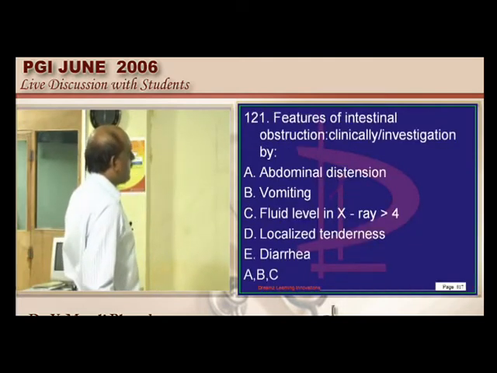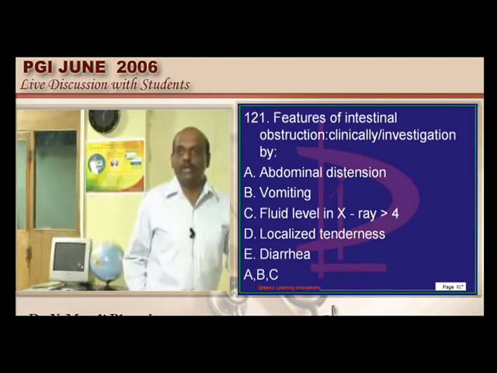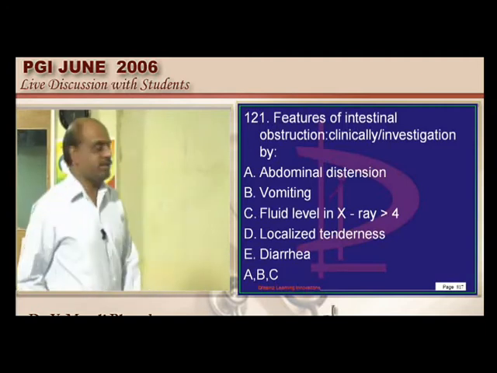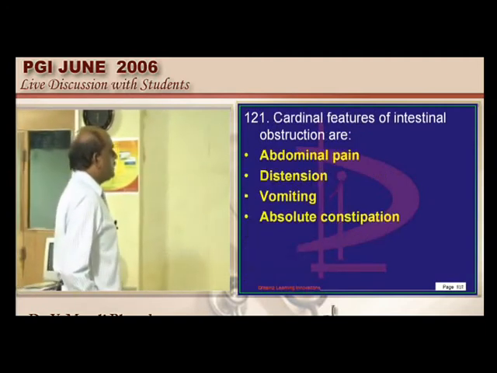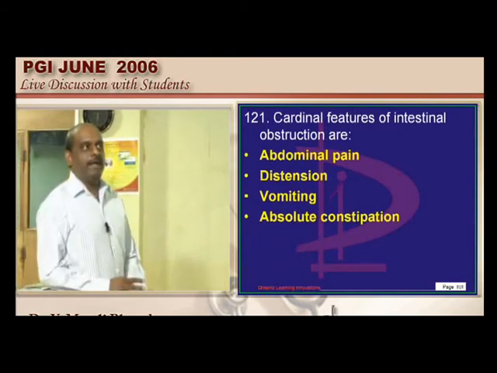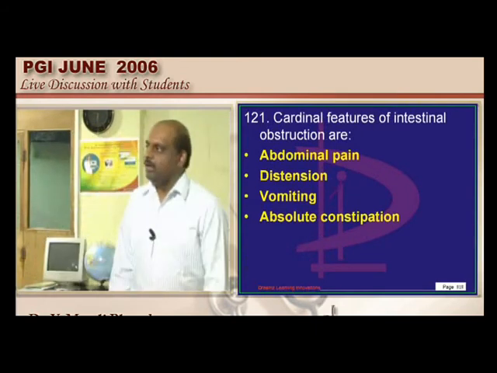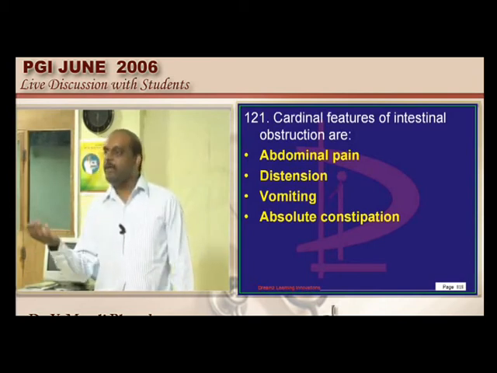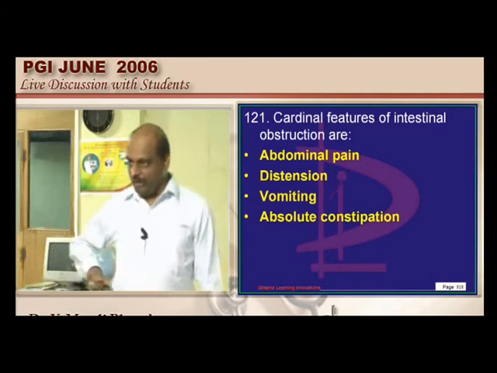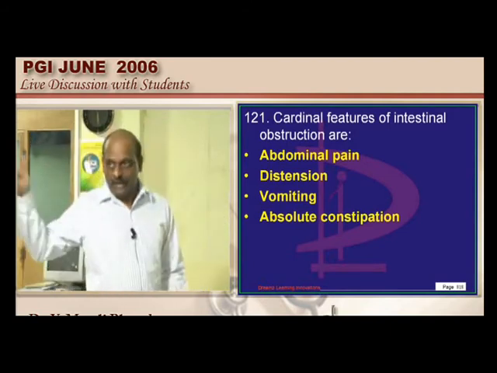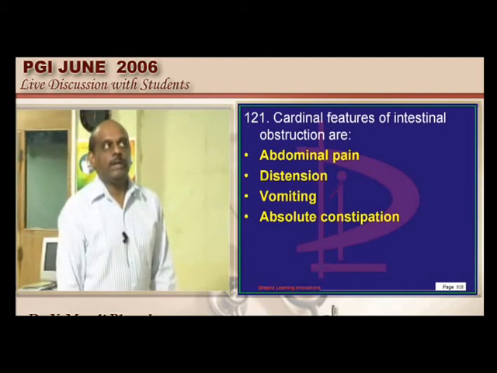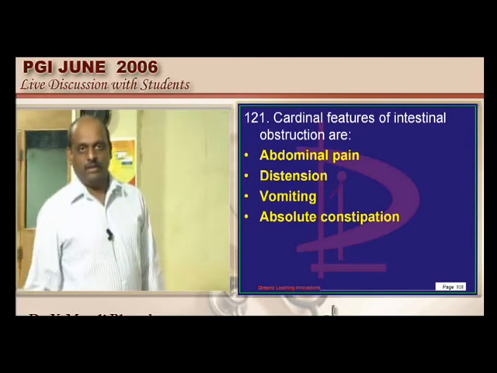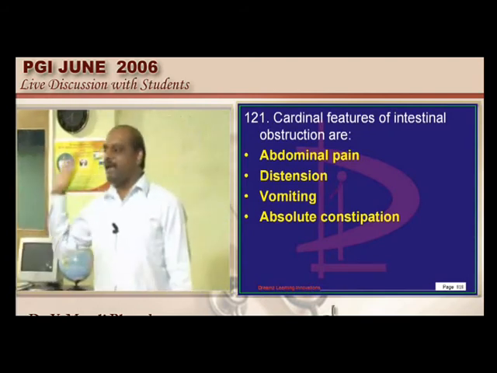Patient is having intestinal obstruction. How do you know that? Absolute constipation is an important feature of intestinal obstruction. Abdominal distension and vomiting may be there. If you take an abdominal radiograph, doctor, normally do you find any air fluid levels? Minimum 3 to 4 are common. More than 4 air fluid levels is a definite indication that probably there is an obstruction. Now, I will make you little experts in abdominal plain radiograph imageology.